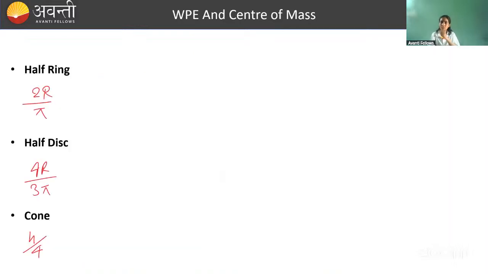उसके बाद तीन फॉर्मूलाज है जो हमें याद रखना है. For half ring, if this is the ring and you are asked where is its center of mass, so its center of mass is somewhere here. If we are taking this as x-axis, this is y-axis, then its center of mass is somewhere here at a distance 2r by pi. ठीक है? So from here we can conclude one thing, that center of mass can be outside the body.